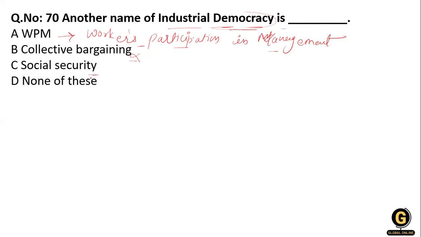It is the participation of the workers in decision making processes in the organization, and they play a very active role. Due to workers participation in management, there is an industrial democracy. Clear? So option A is right over here.